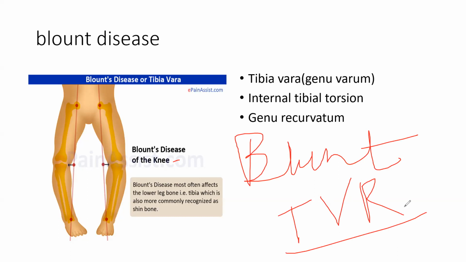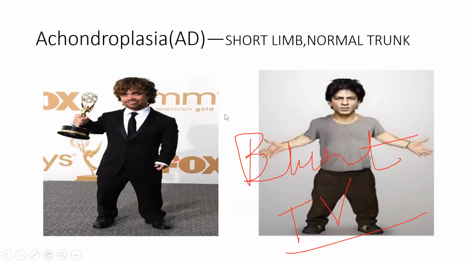I don't know, you can make your own mnemonic. If you find some good mnemonic, let me know too. Okay, blunt TV.